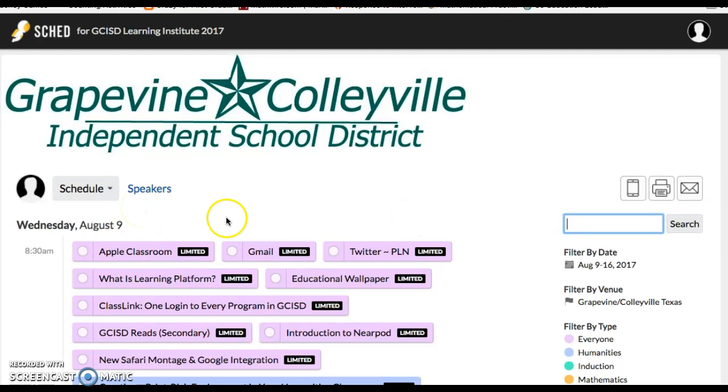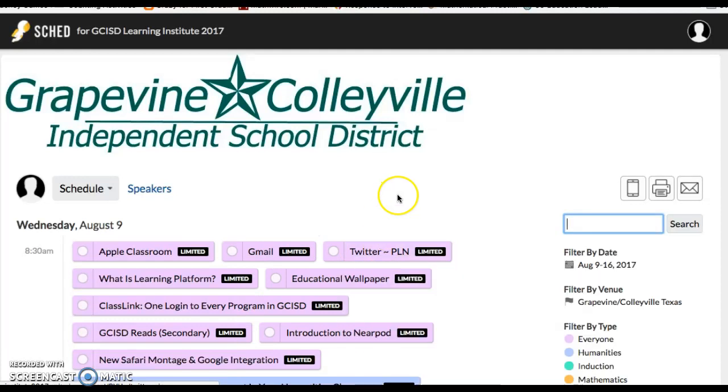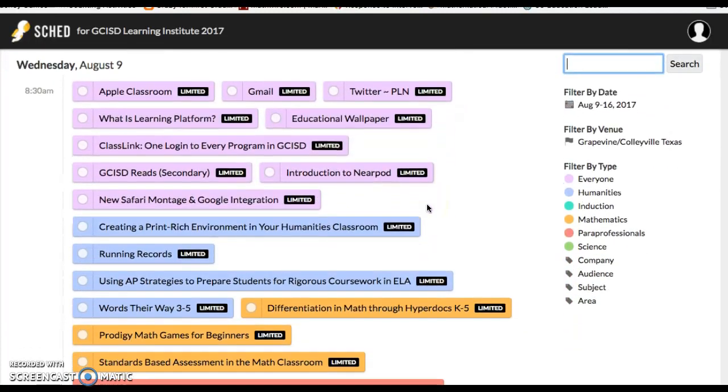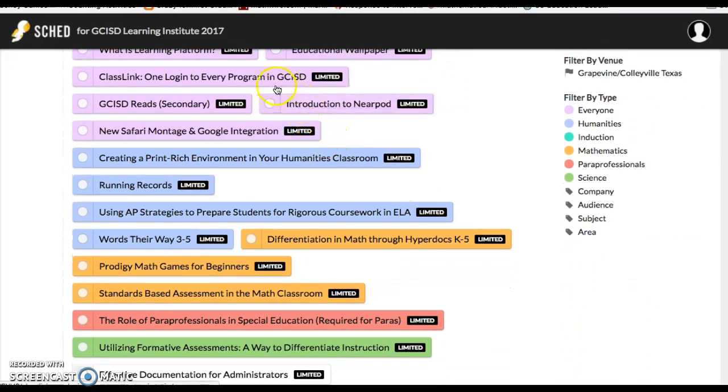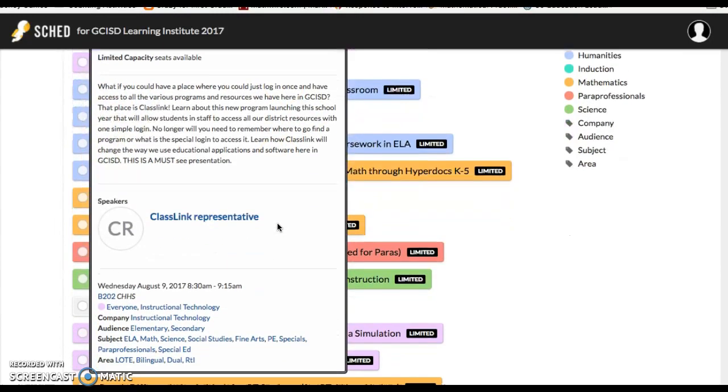In this simple view, you can see titles for sessions, and in order to see more information about a session, you simply hover over the title and you get more information. I'm going to show you one from ClassLink, where you can see that each session pretty much has a limited capacity because we know the classrooms they're going to be in and the sizes for those. If there is a description for the session, it will be there in your hovered over information.